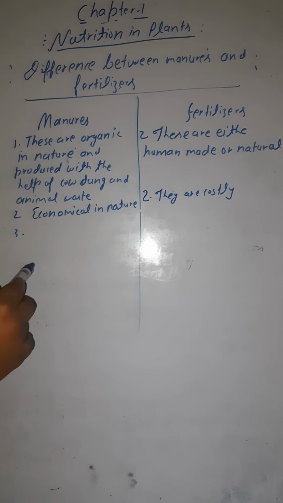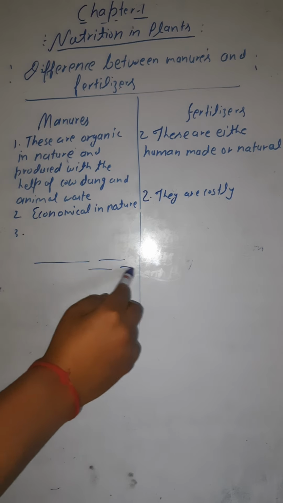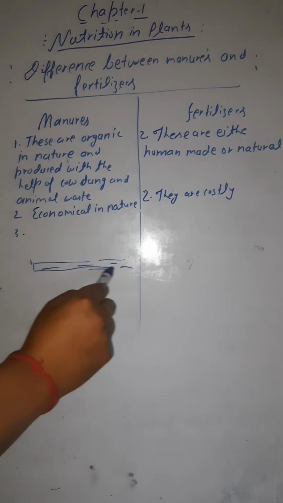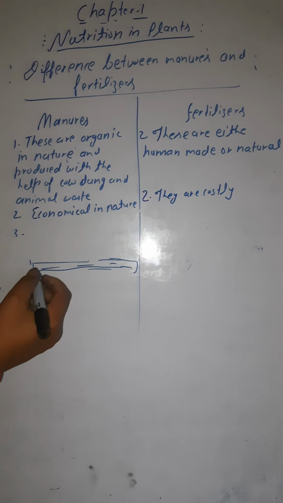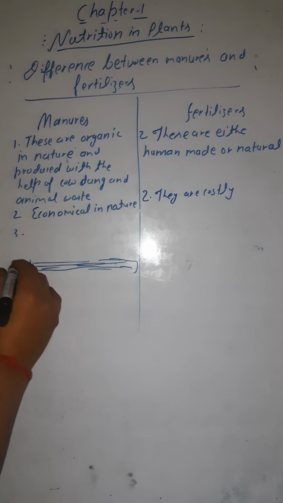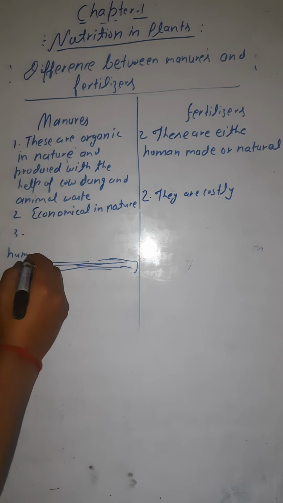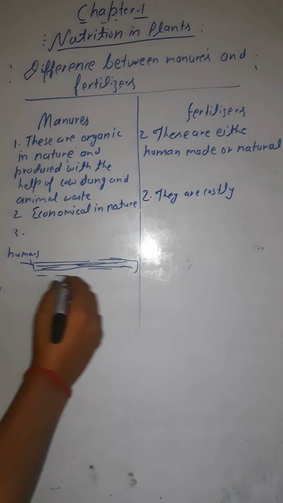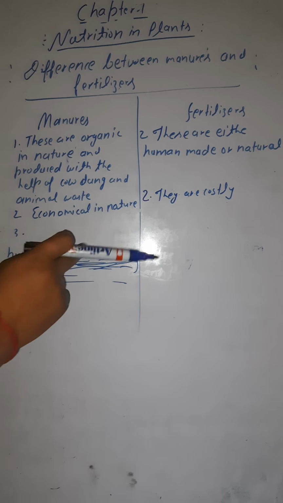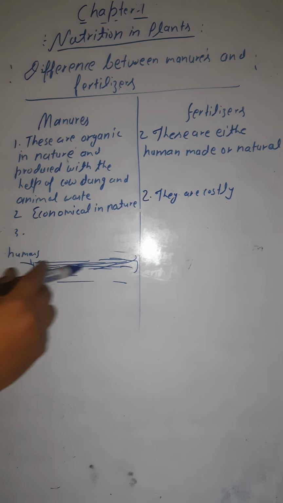Now the third basic difference is, these manures affect only the humus. Humus means, let's say this is the soil. Soil has many layers. The uppermost layer of the soil is called the humus, and there are many other layers down below this also. If we talk about manures, this manure affects only the upper layer of the soil.